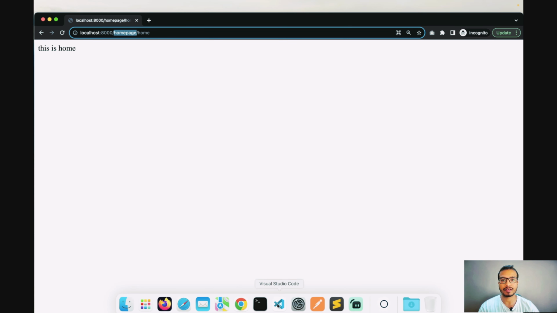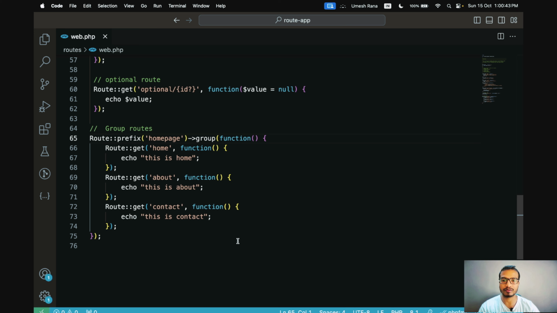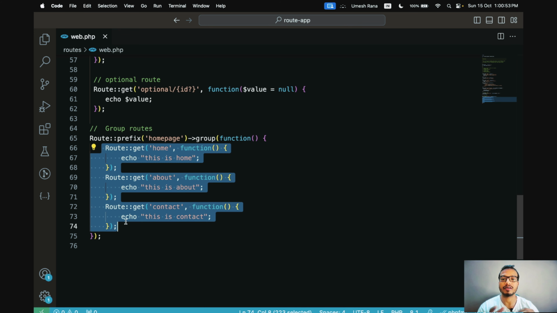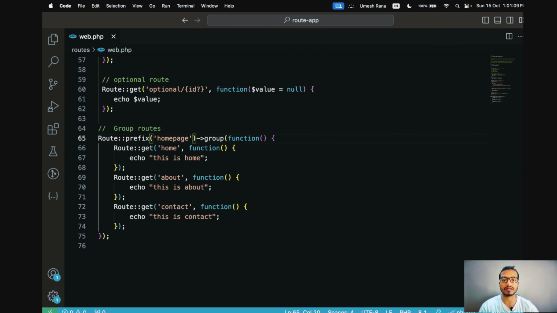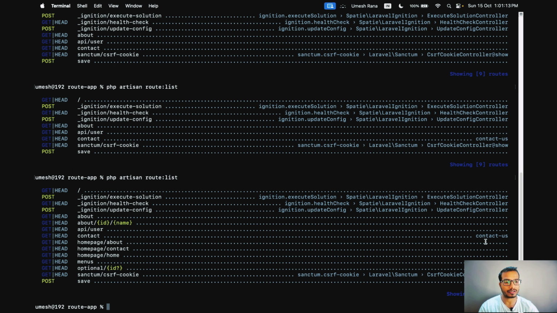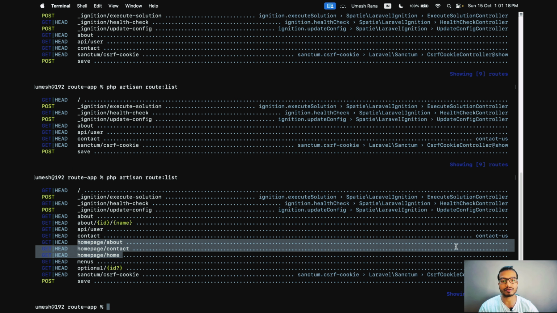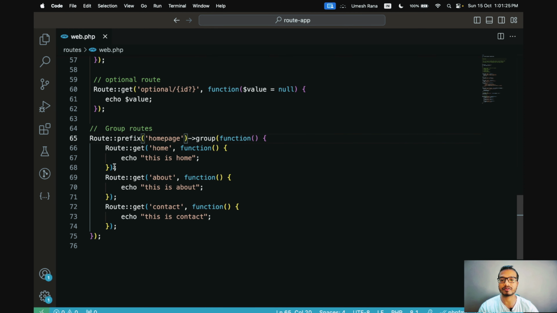So this will be helpful when you want to share attributes in all routes. So instead of writing separately, you can just put them in a group just like this. So inside this group routes, you can create a name attribute as well. So now I'm coming to the terminal again. I will show you one thing. So here we can see for these group routes, there are no name attributes. Now let's create a name attribute for these routes.